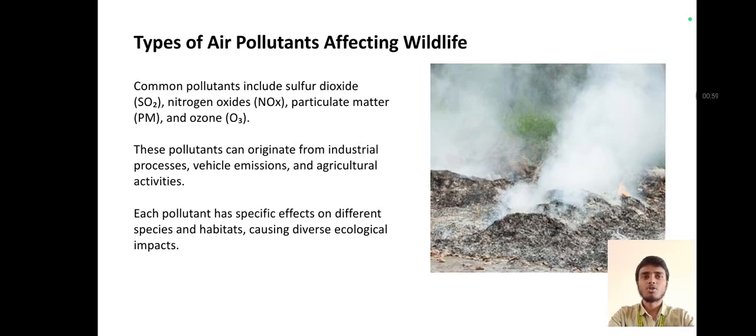Types of air pollution affecting wildlife. Common pollutants include sulfur dioxide (SO2), nitrogen oxides (NO2), particulate matter (PM), and ozone (O3). These pollutants can originate from industrial processes, vehicle emissions, and agricultural activities. Each pollutant has specific effects on different species and habitats, causing diverse ecological impacts. Most of the pollutants, including sulfur dioxide and nitrogen oxides, come from industrial factories.